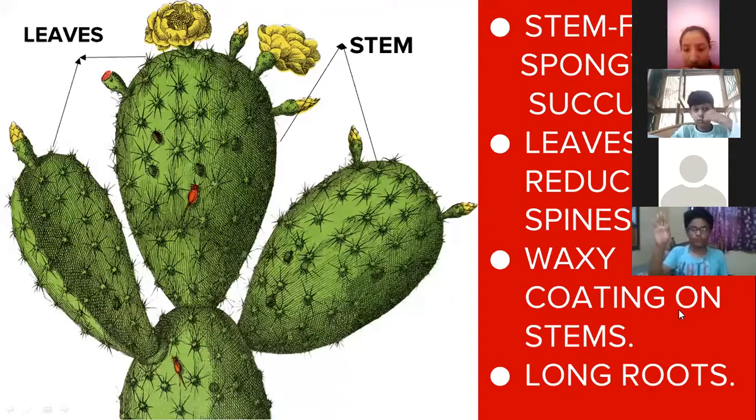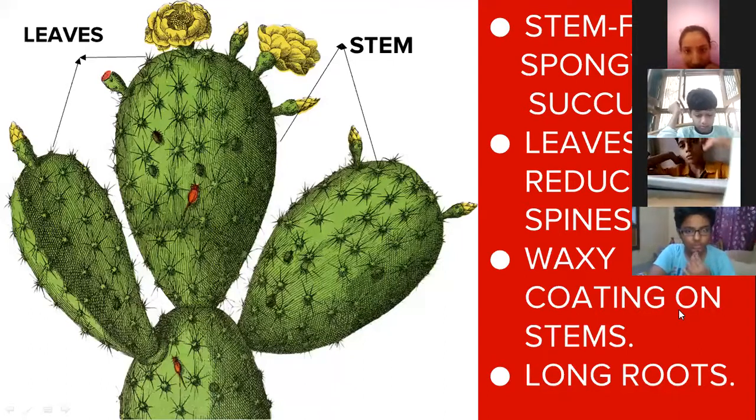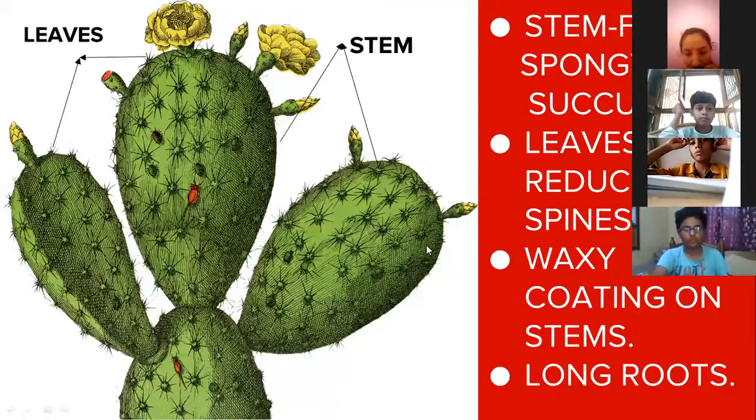Okay, Shreyansh Gupta is going to answer my question. And waxy coating keeps water inside the cactus. Yes, very good. Thank you so much, Shreyansh. The waxy coating prevents the loss of water for these plants.